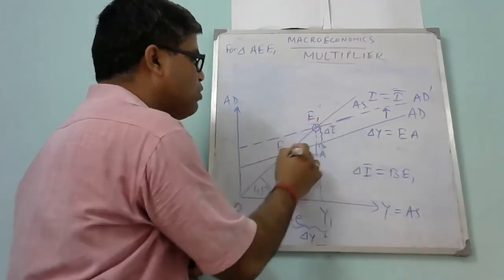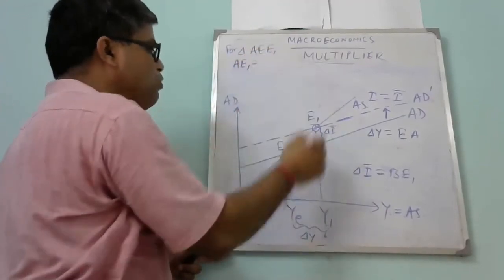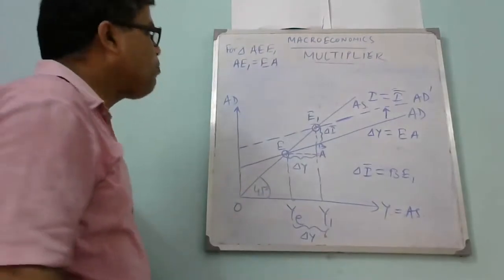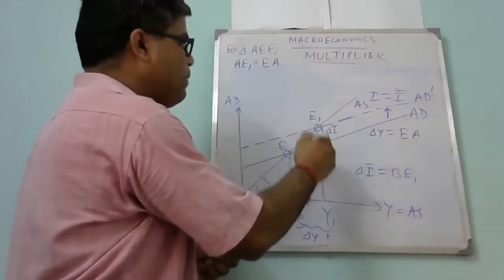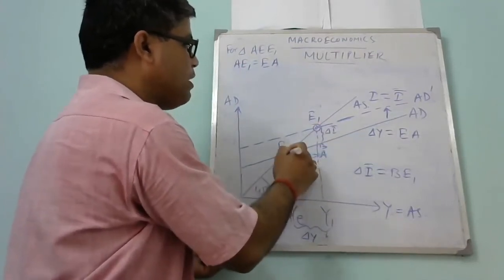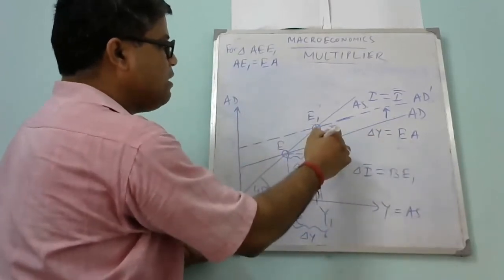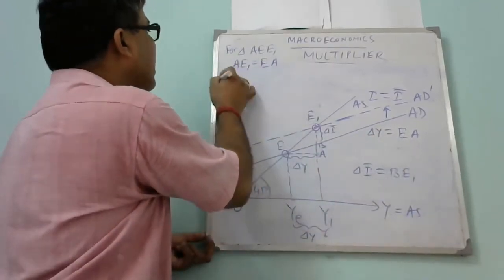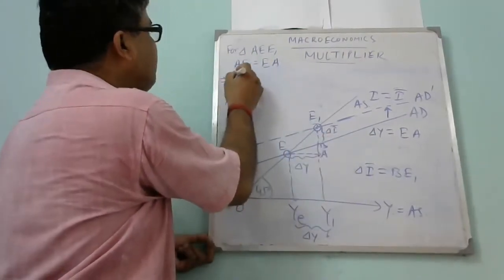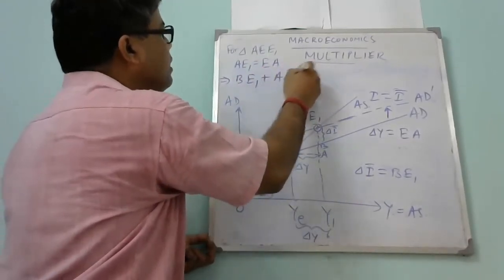So AE1 equals AE, or EA. Here, the length AE1 is the combination of two parts: BE1 plus AB is equal to EA.